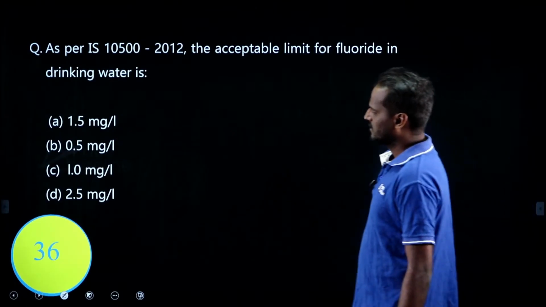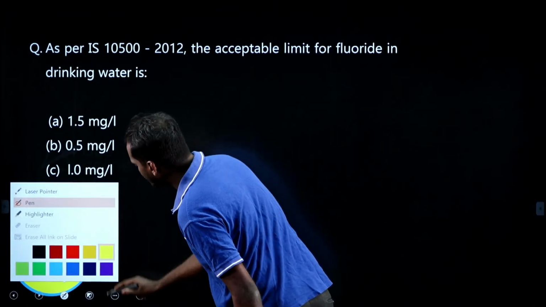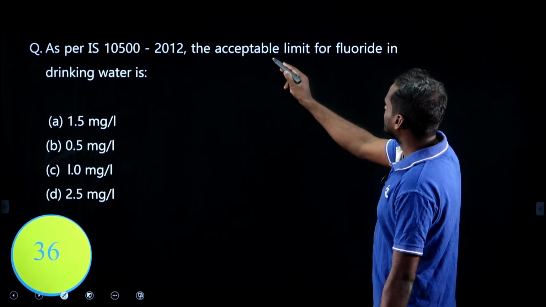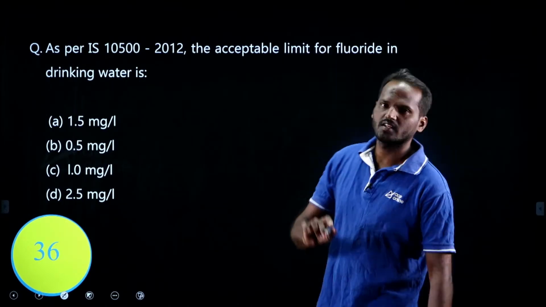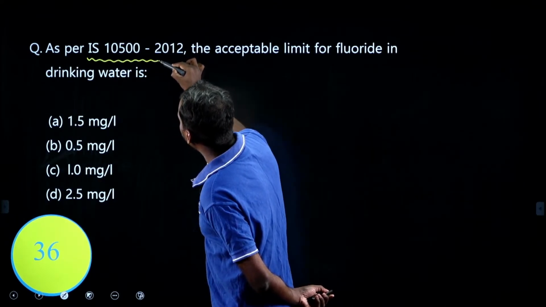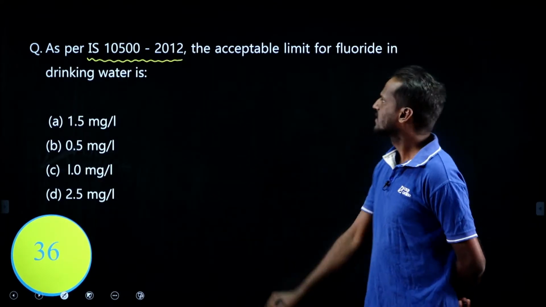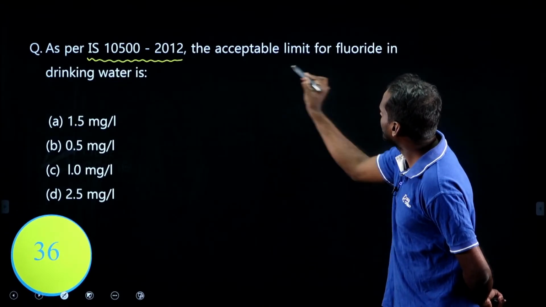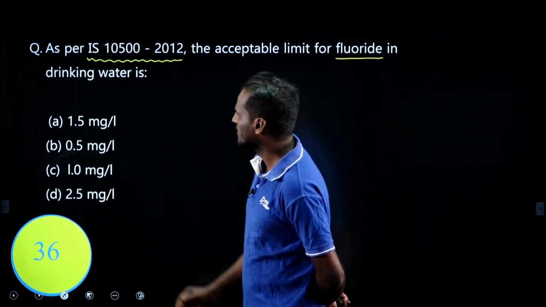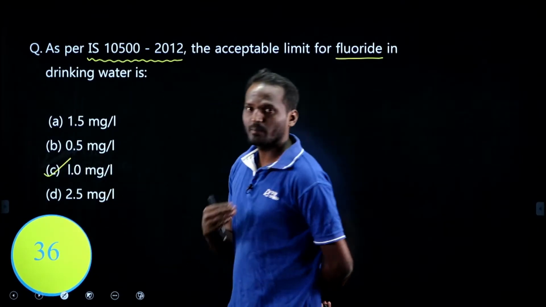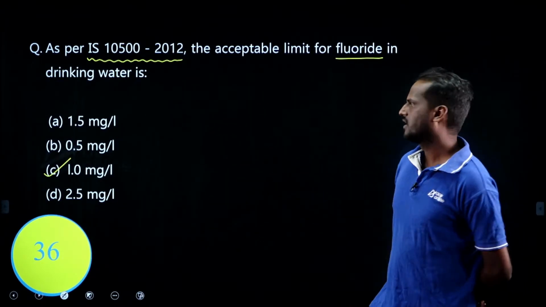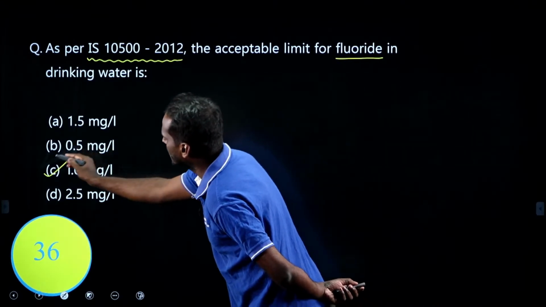See, now look at this. This is a very, very important Indian Standard Code. As per IS 10500 2012, the acceptable limit for fluoride in drinking water is, see, this Indian Standard Code is for water quality standard, drinking water standards, IS code, right? What is being asked? Acceptable limit for fluoride in drinking water. That is 1 milligram per liter. What is the maximum permissible limit? That is 1.5, but he is asking for the acceptable limit for drinking water, right? That is 1 milligram per liter, right?